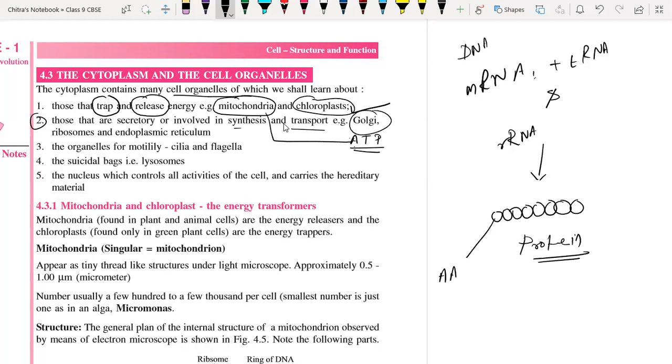So protein is a complex material formed by many units of amino acids. The protein formed during protein synthesis is modified with the help of the Golgi apparatus into enzymes and other chemical substances which are useful for the cell in order to perform the life processes.